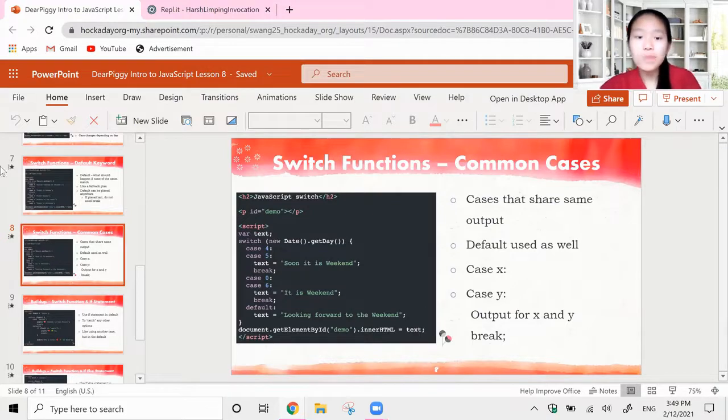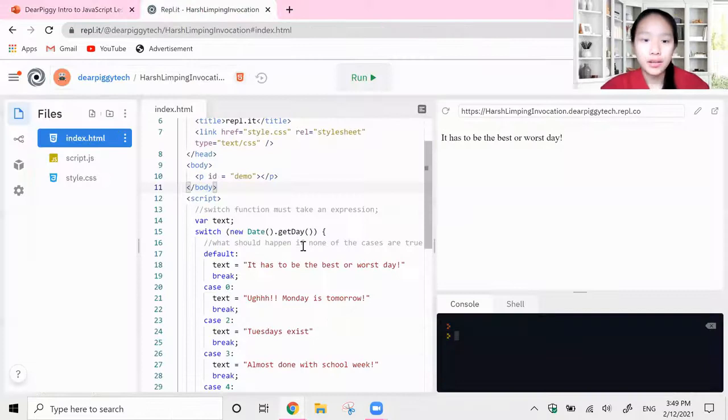So what we're going to do is instead of having to write something new for every single case, we're going to be able to overlap cases. So cases can share the same output. Let me go ahead and do that.